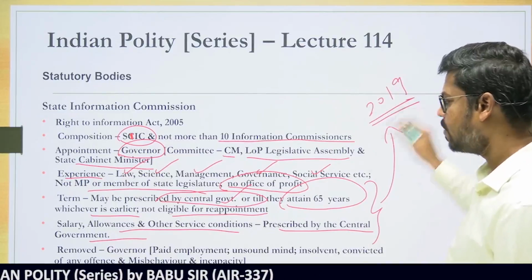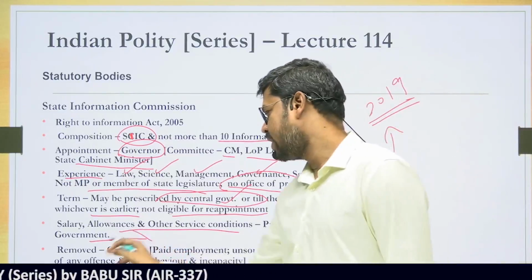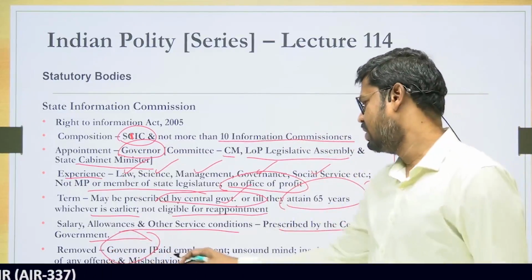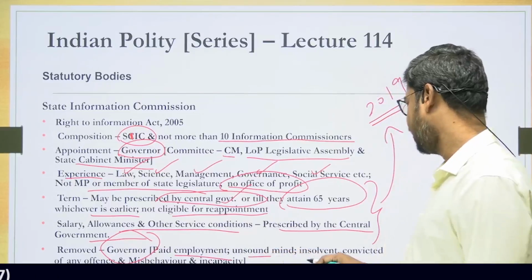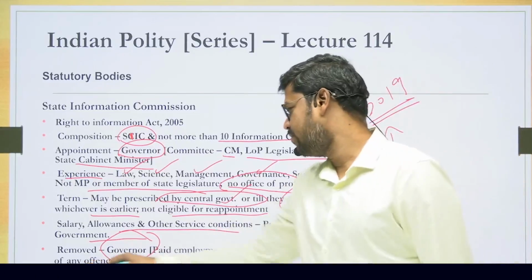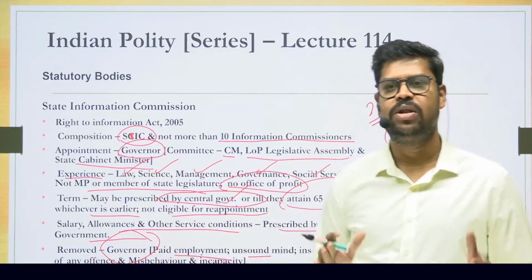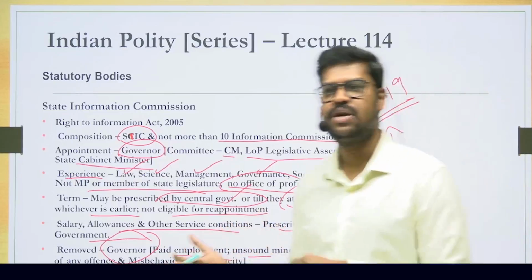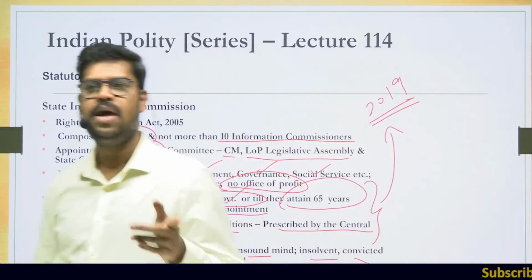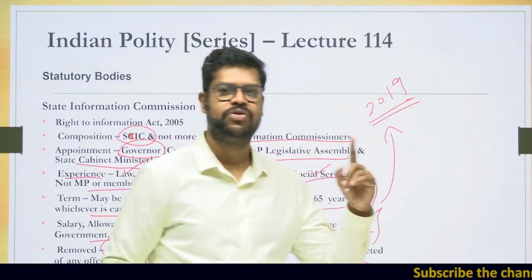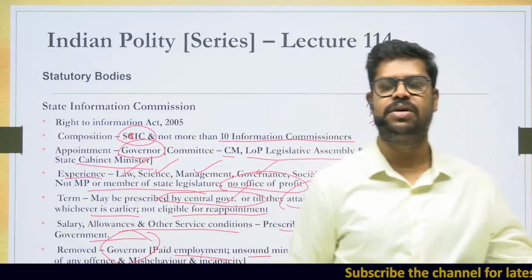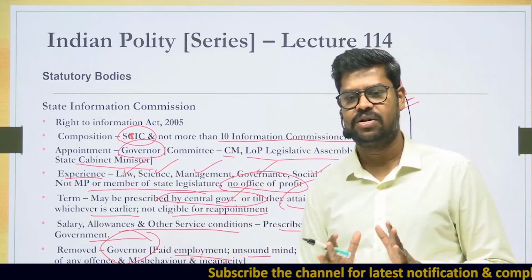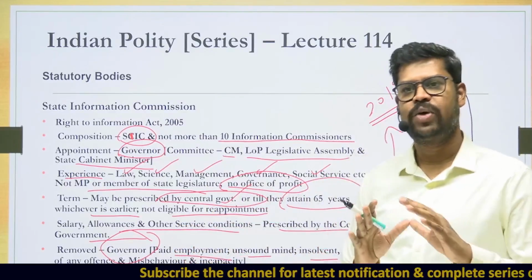All right. And here, how can they be removed? They can be removed by the Governor. And what is the ground? Almost on similar grounds: paid employment outside the office, unsound mind, insolvency, conviction of any criminal offence, misbehavior or incapacity. While the grounds are the same for both the members of the Central Information Commission as well as the State Information Commission, who shall remove them? In case of the Union, that is the Central Information Commission, it is by the President. In case of the State Information Commission, it is by the Governor. So I am sure that it is quite clear to all of you.